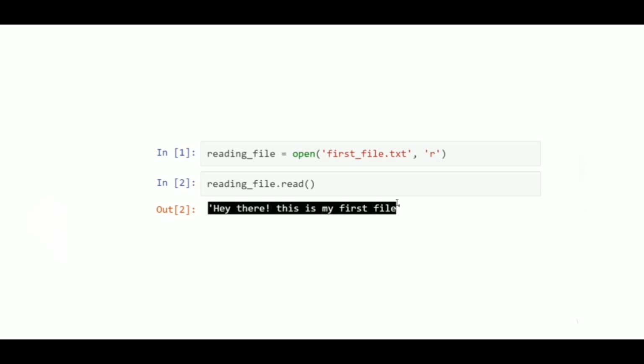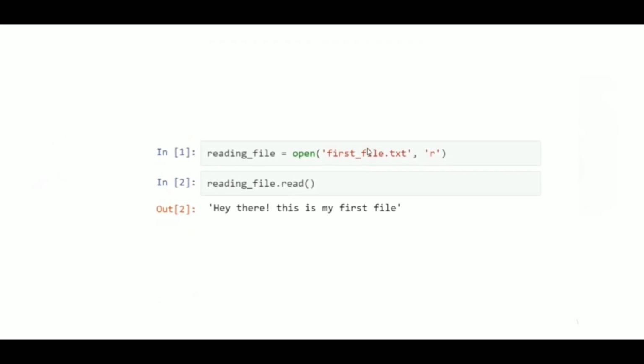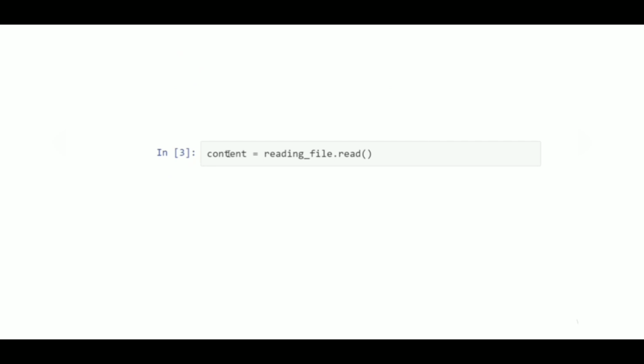Now we want to save the data to another variable for further use. For that we have a variable, say content, and to content we are assigning readingfile.read. That means this data should be saved to content. Now let's check the content. Oops, we got nothing. Why?